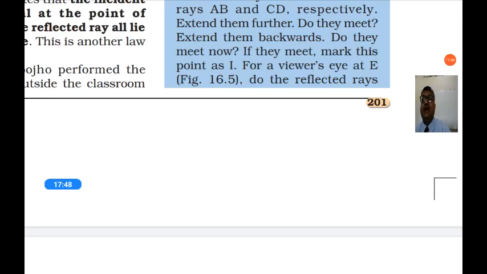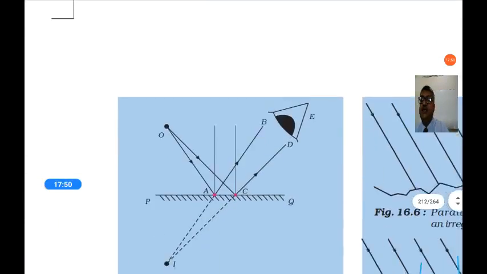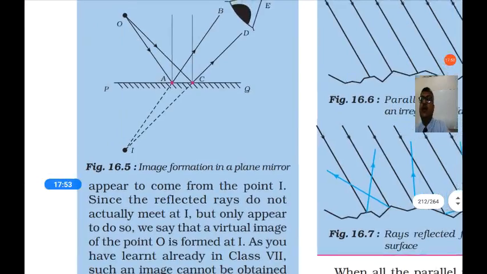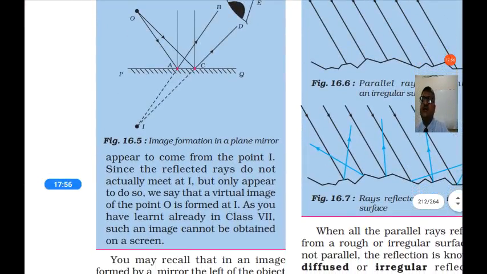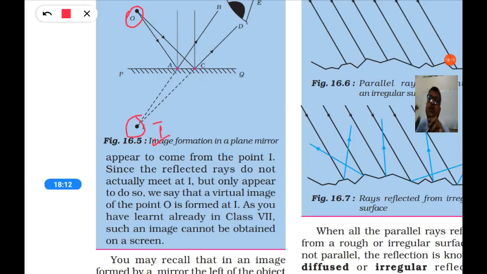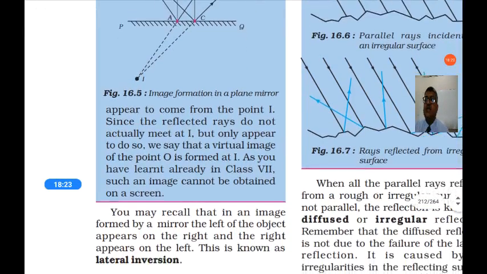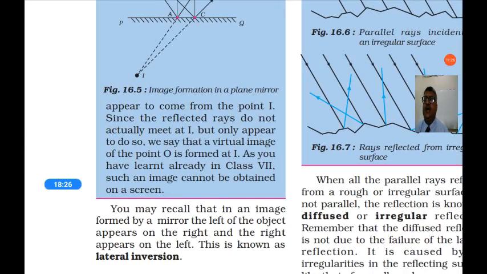For a viewer's eye at E, do the reflected rays appear to come from the point I? Yes. Since the reflected rays do not actually meet at I, but only appear to do so, we say that a virtual image of the point O is formed at I. So we see the image of point O at the eye. So it is called a virtual image, a false image, which is behind the mirror.